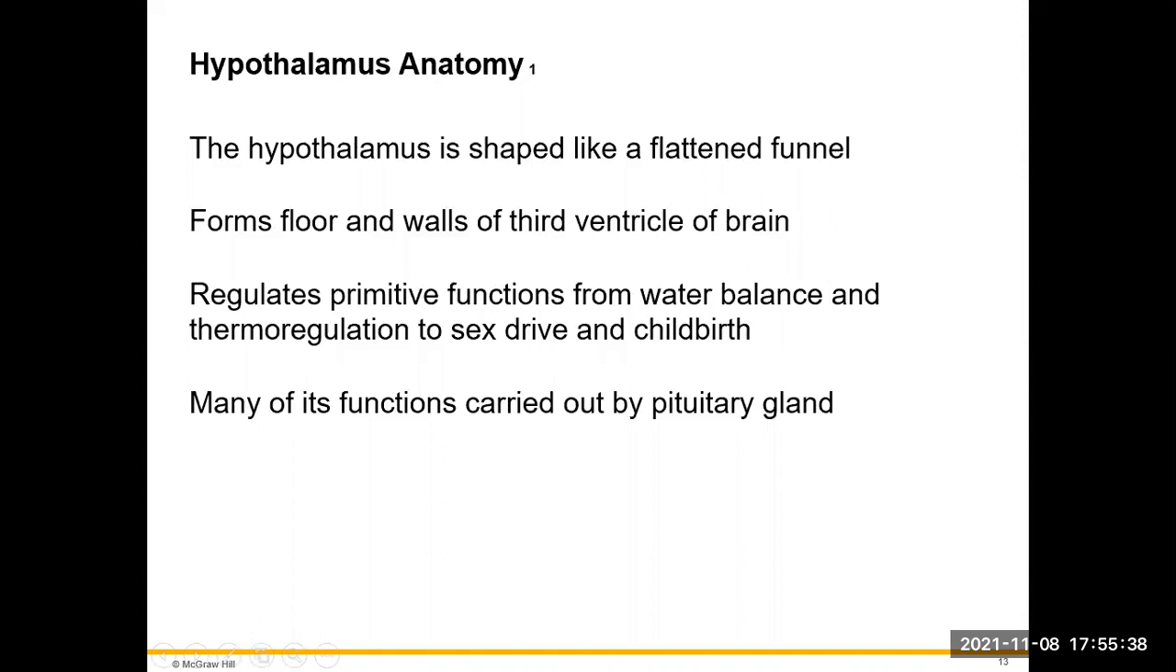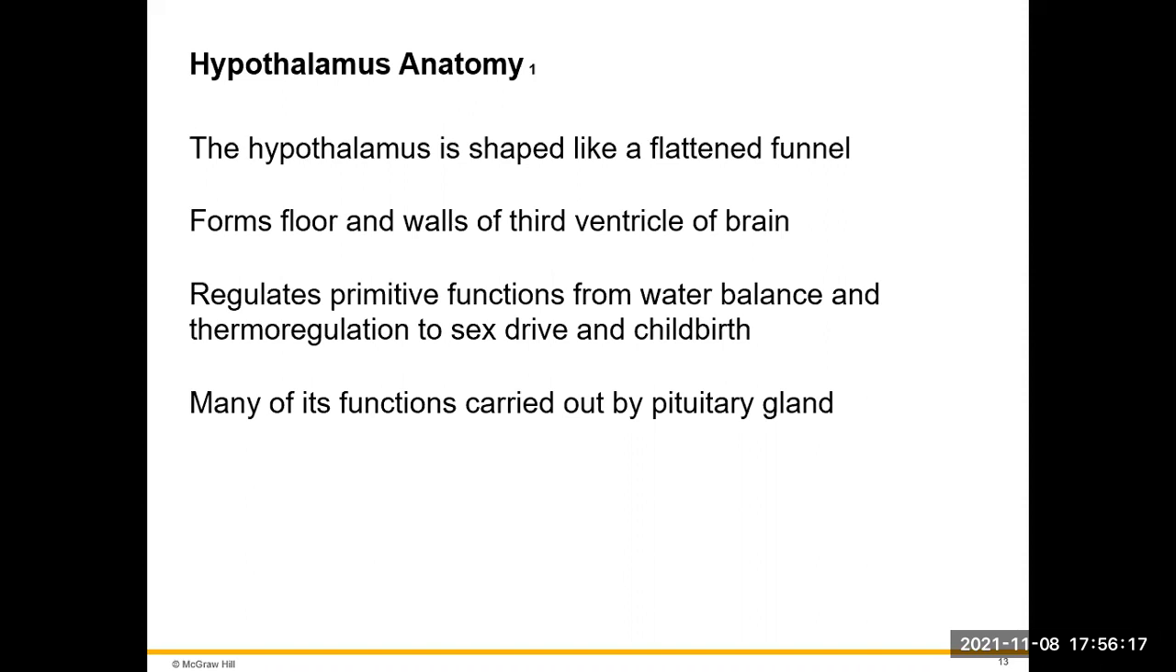The hypothalamus is a funnel type of organ that sits in the brain, basically on the floor and the walls of the third ventricle of the brain. It's more of a flattened funnel, like somebody has run over it with a bicycle or something like that. And now it's a flattened funnel that is going to take hormones and release them down to the pituitary. It's going to regulate a number of our primitive functions, from water balance to thermoregulation and even sex drive and childbirth. Many of its functions are going to be carried out by the pituitary.